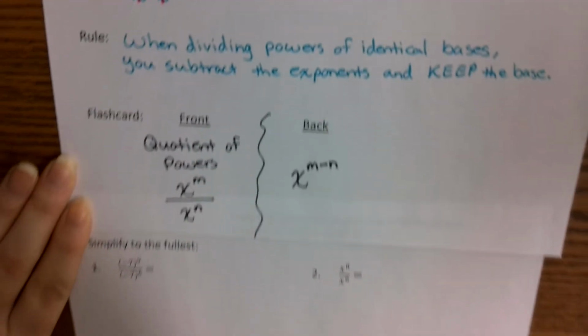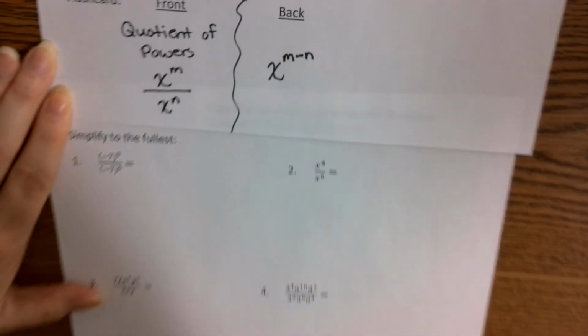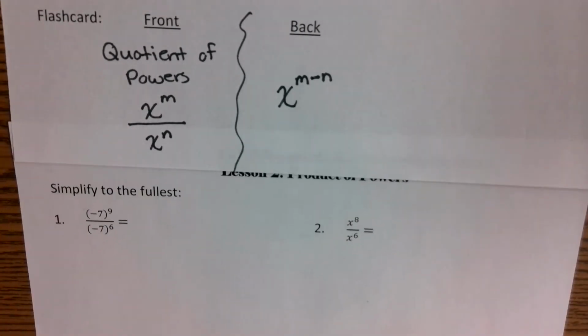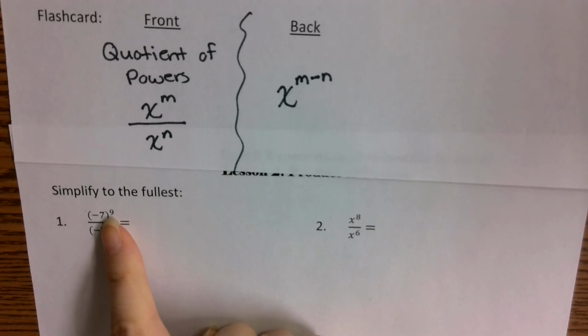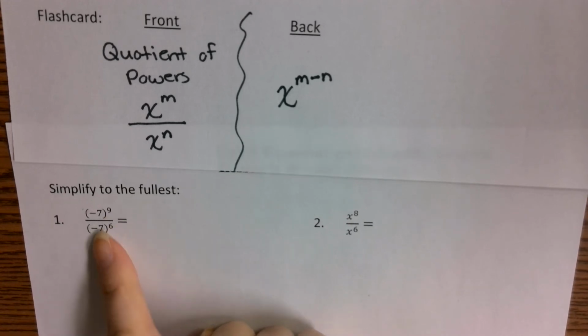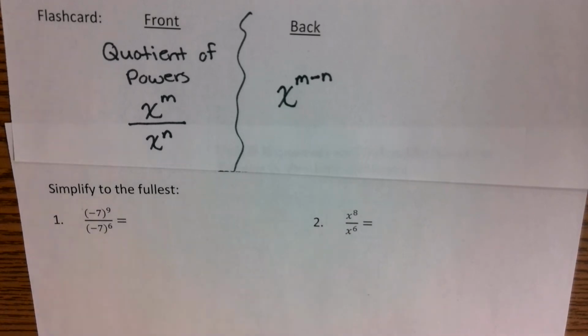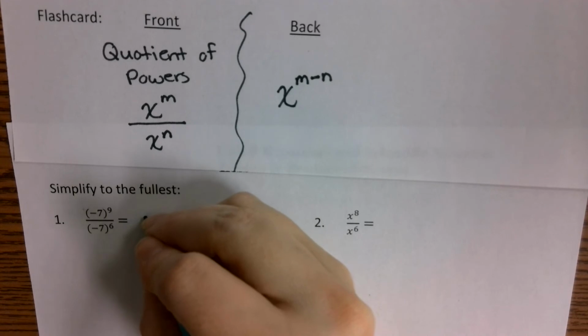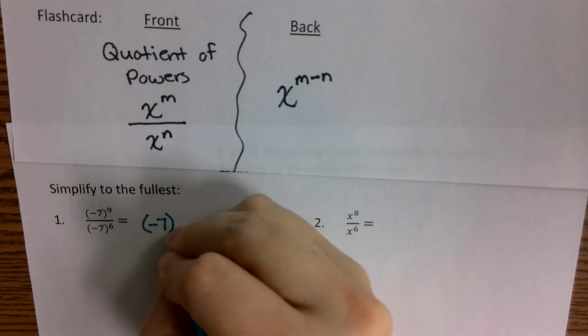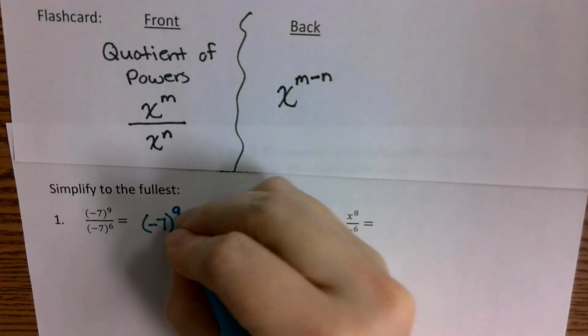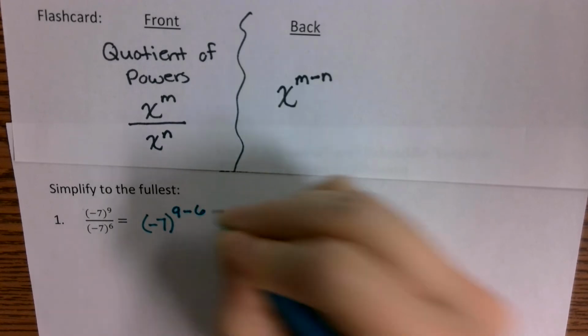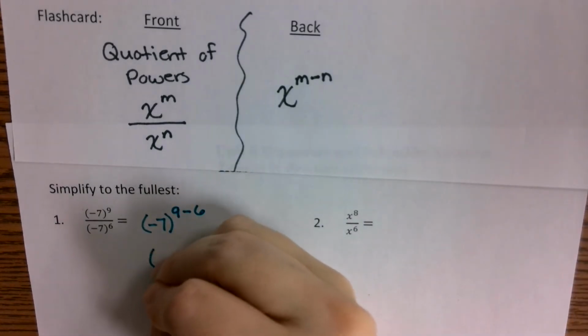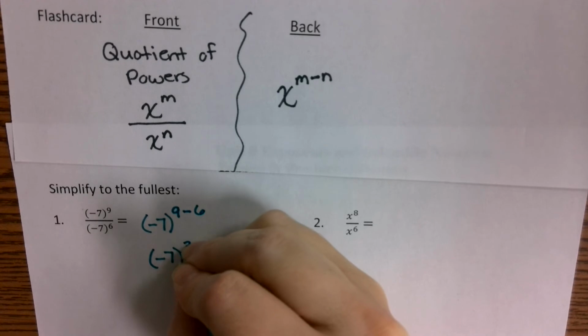We're going to do a couple practice problems. So for problem number 1, we've got -7 that's inside of parentheses to the 9th power over -7 that's inside parentheses to the 6th power. So all we are doing in a case like this is we are taking the -7 and we are subtracting the exponents, 9 minus 6. 9 minus 6 is going to come out to a positive 3.